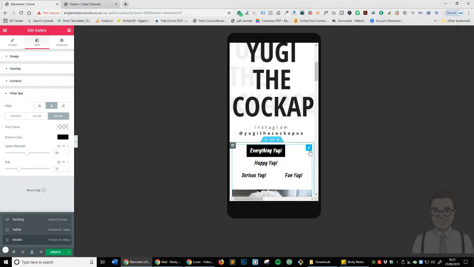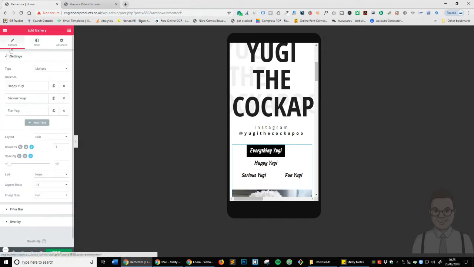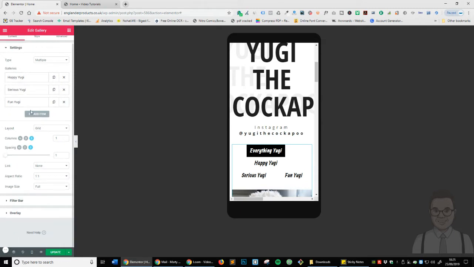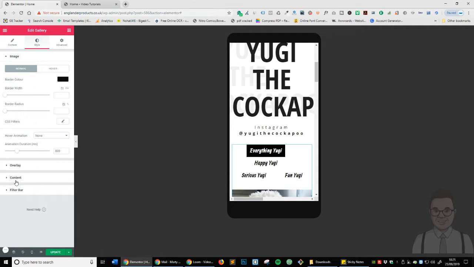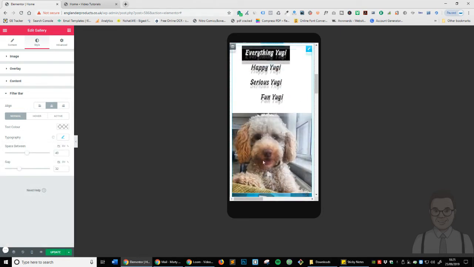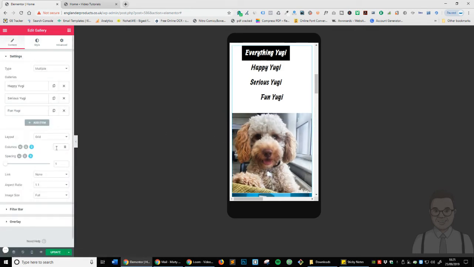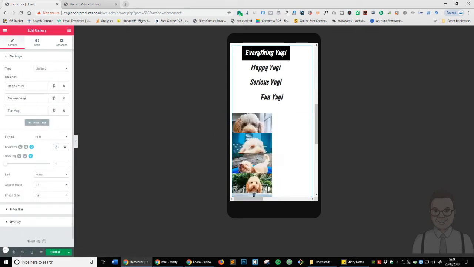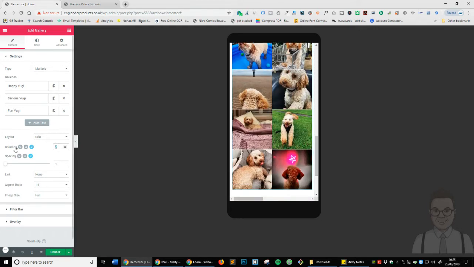So, and again, if you wanted to change any sort of this, just like you can with everything that Elementor creates, you can change the spacing on mobile, you can change the size of everything, the filter bar, and text. Okay, and there you go. You can see, bang. And let's just say you wanted to add more columns here. So again, go to content, and then where it says columns, just do 2. And there you go, bang. But I'm going to leave it at 1.